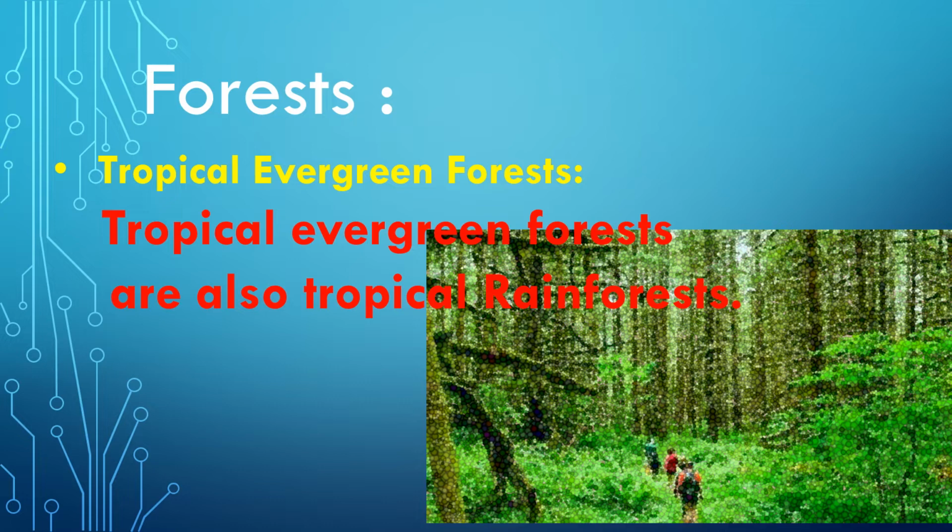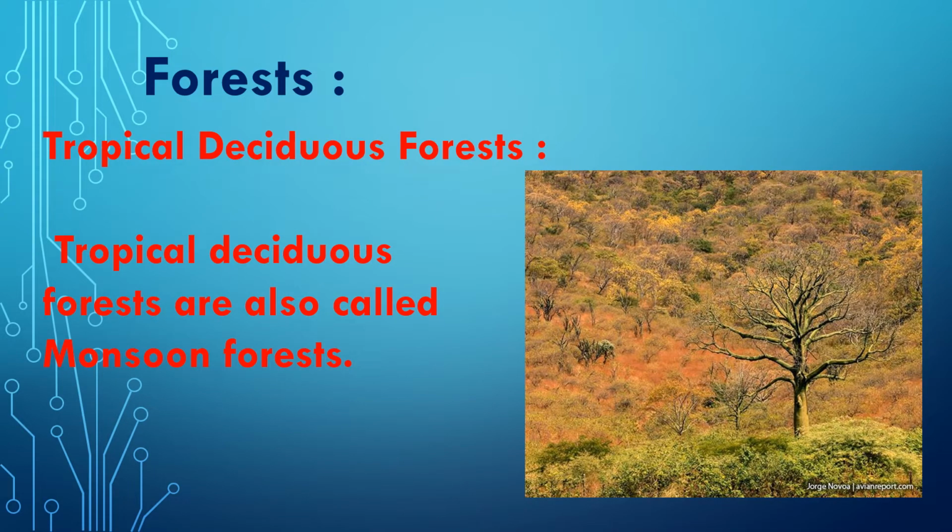Hardwood trees like rosewood and ebony are found in this forest, right? These forests are also called equatorial forest. Okay, so this is the first type of forest. The next one is tropical deciduous forest. Tropical deciduous forests are also called monsoon forest.